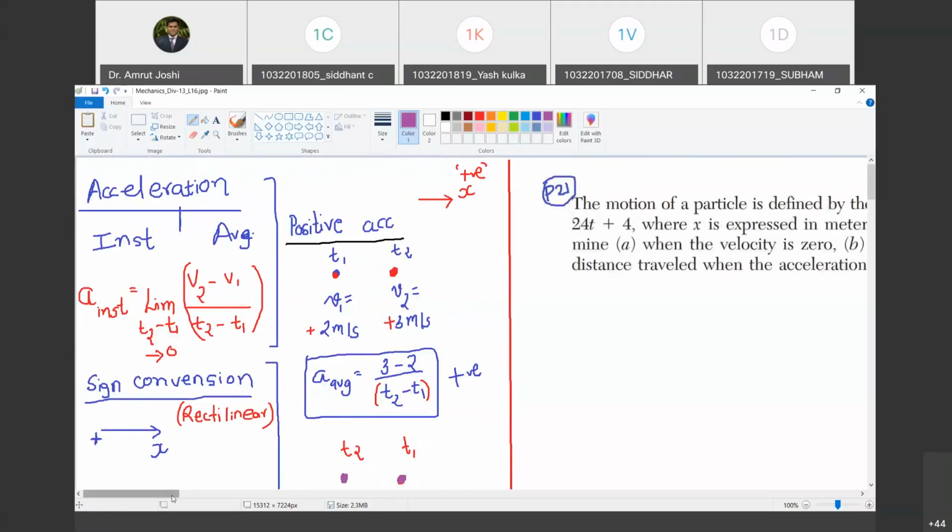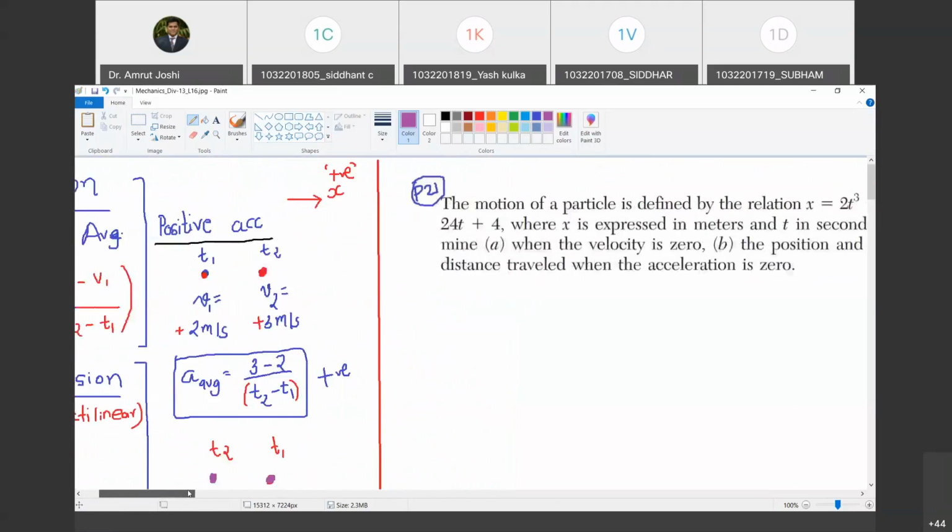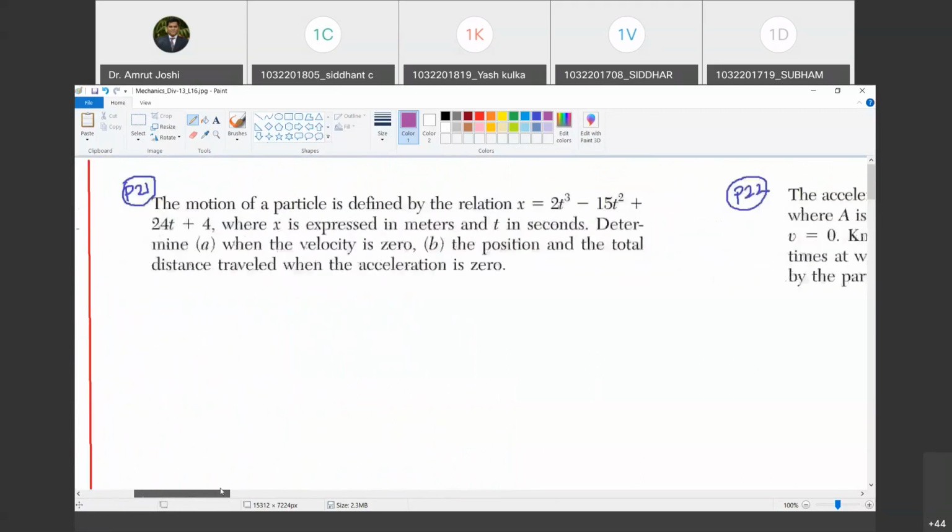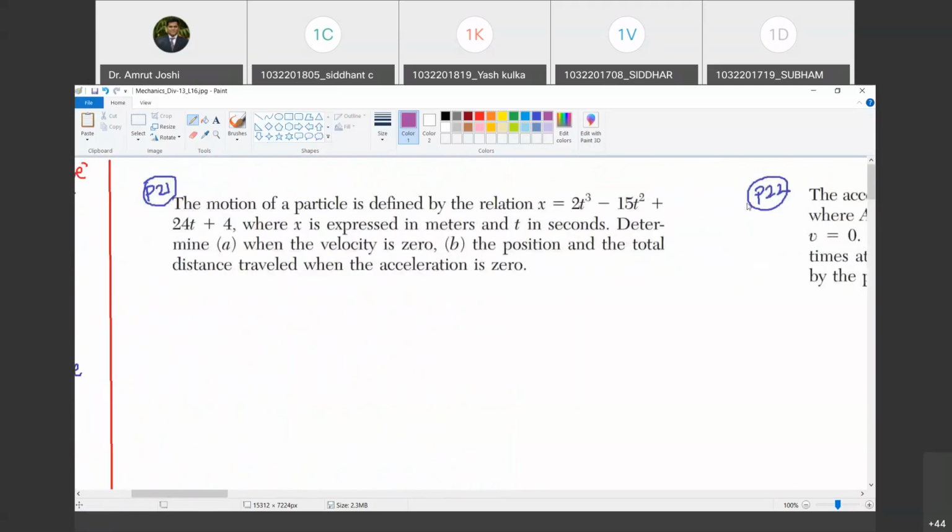Are you with me? Yes, sir. So keeping all these points in mind, now let us solve the problems. Can you read the statement of this problem for me, Siddharth?